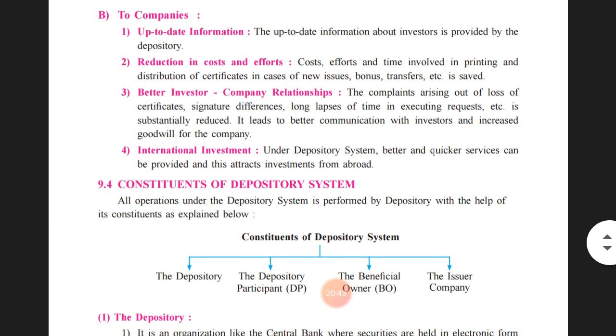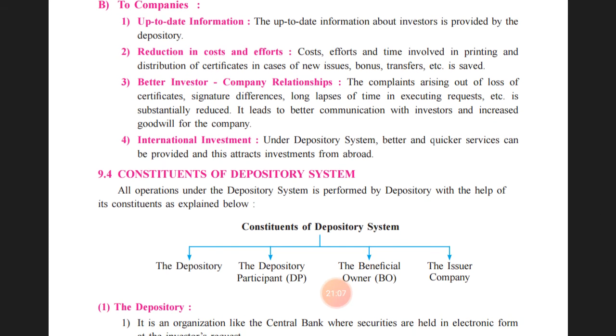Normally, when the physical share certificate was there, lots of problems could occur, such as loss of certificate, signature differences, and long lapse of time taken by the company in executing the request made by the investor. All those problems will be substantially reduced, and in the electronic way, better communication with the investor will take place, and that will increase the goodwill of the company.